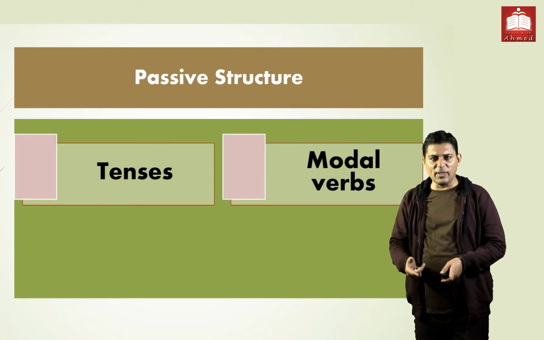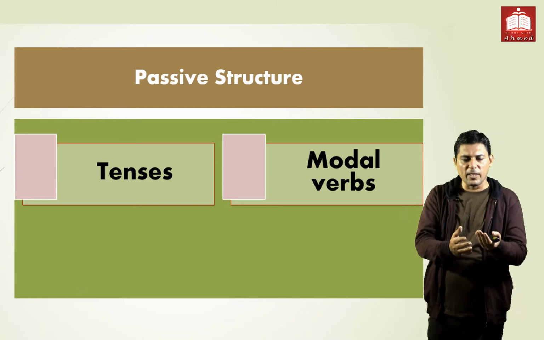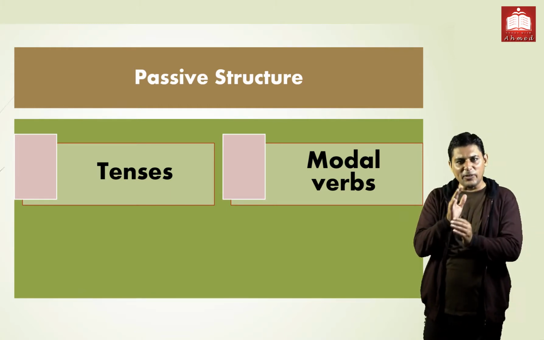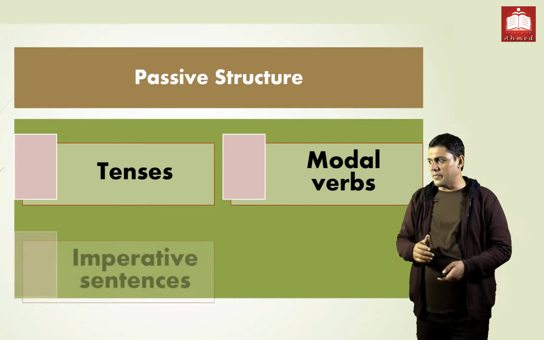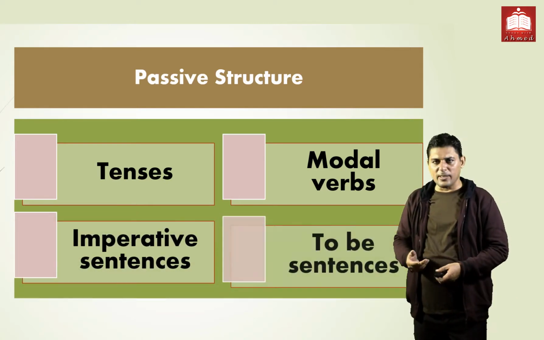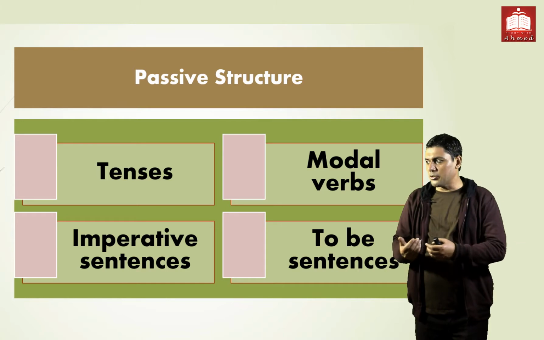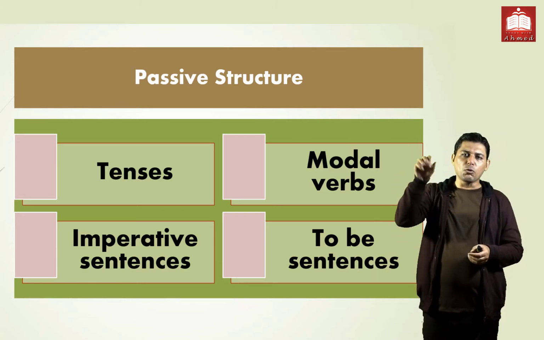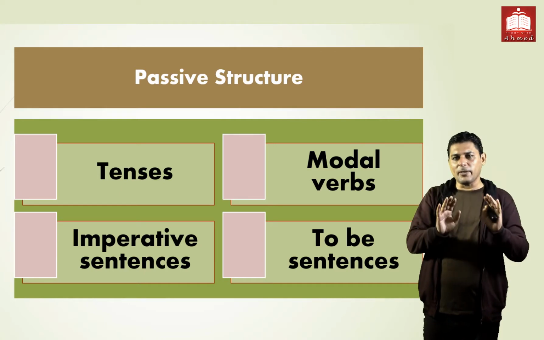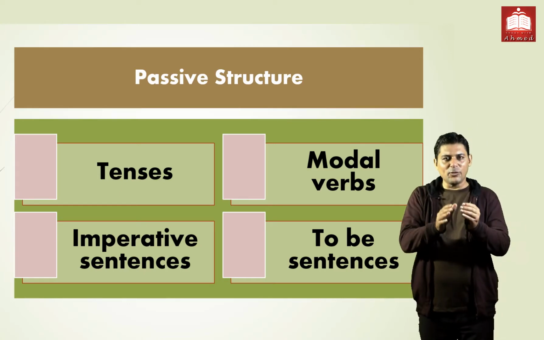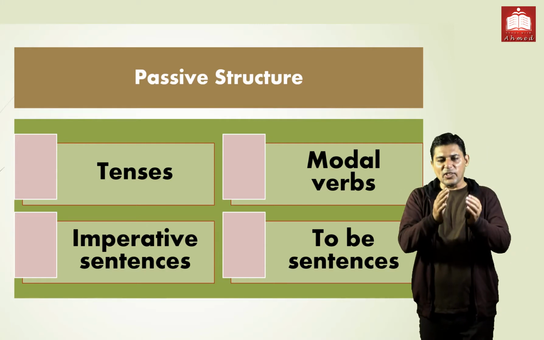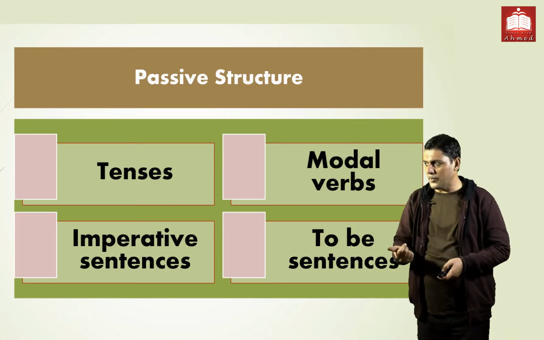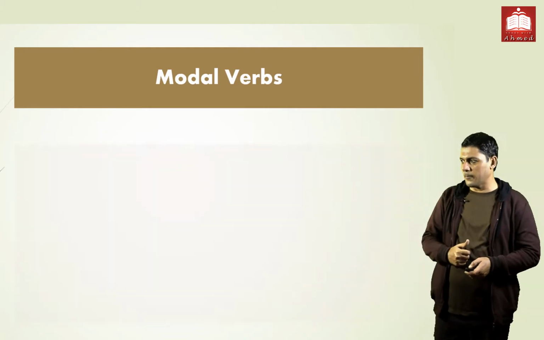One is tenses. Number second, we have modal verbs. The usage of will, may, might, can, have to, and has to, be supposed to, be going to. And the very last we have imperative sentence, and the last is to be sentences, to be and past participle, third person. So these are four domains that we have to use a passive structure. And hopefully tenses you have discussed in school life. It's easy for you. You can discuss yourself. So we are discussing first is modal verbs, next remaining two ideas.